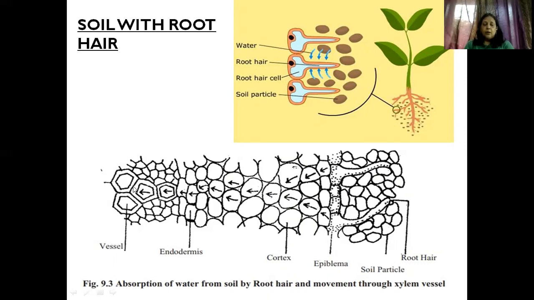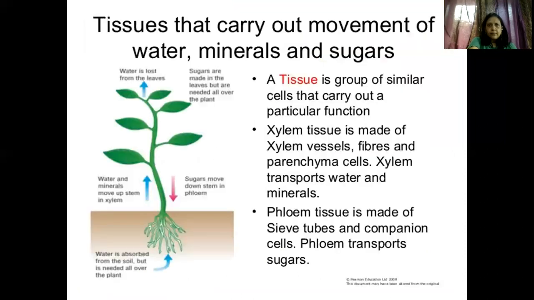Okay, now in 11th standard, what did you study? You had studied about the different kinds of tissues. You had studied the simple tissue and the complex tissue in 11th standard. In the simple tissue you had studied the parenchyma, collenchyma, sclerenchyma tissue, and in the complex tissue you had studied the xylem and phloem.